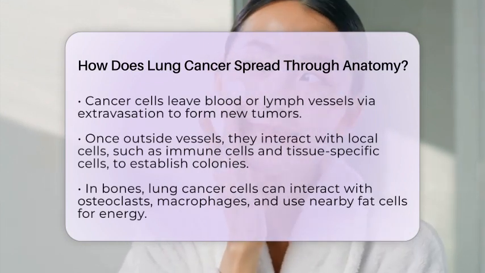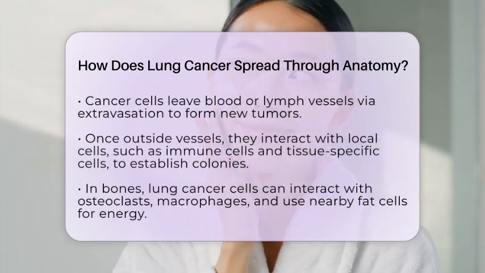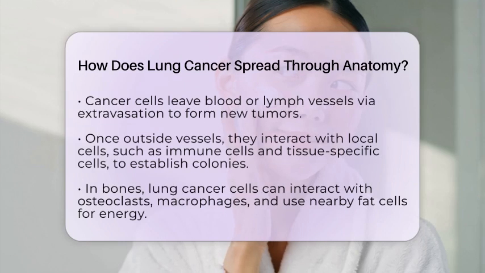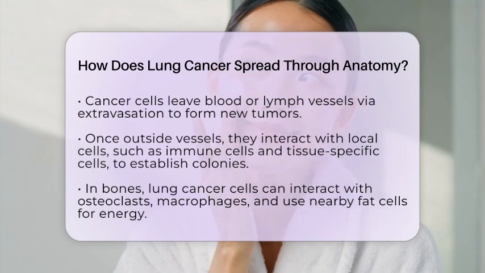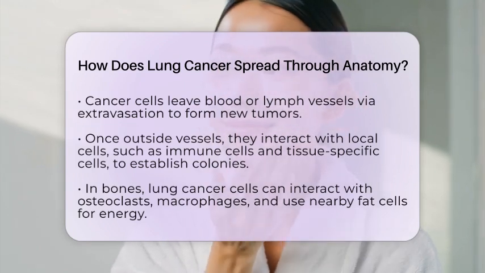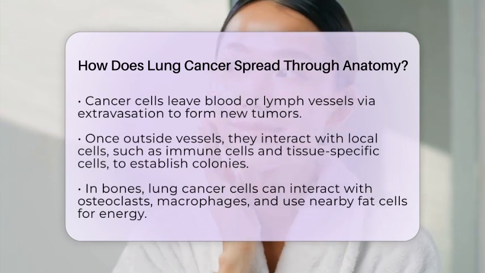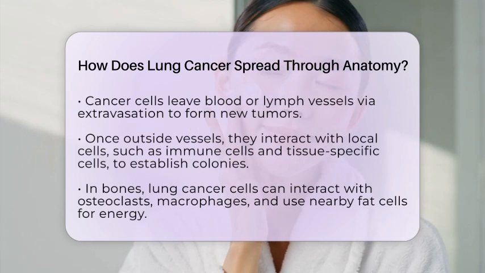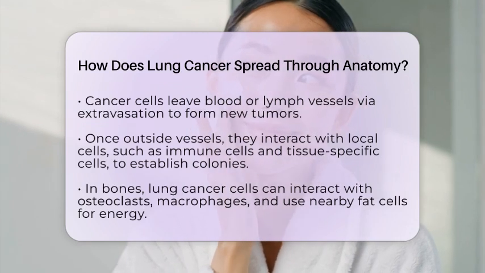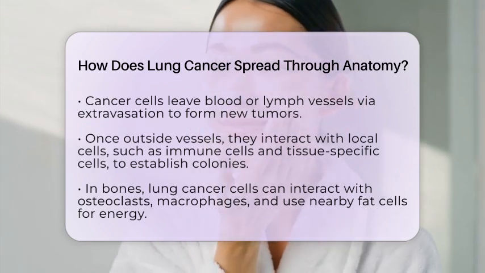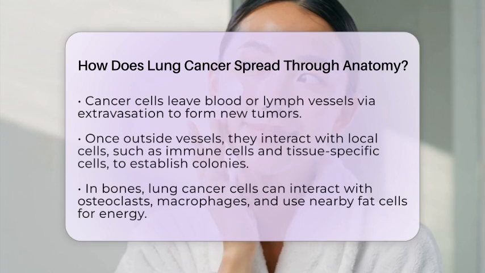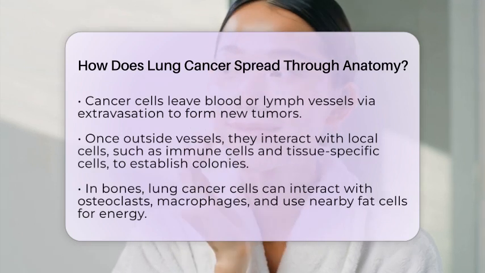They gain proteins such as vimentin and alpha-actin that help them move more freely. This increased mobility makes it easier for cancer cells to invade tissues and spread. Once cancer cells reach a new site, they exit the blood or lymph vessels, a process called extravasation. After leaving the vessels, they interact with the local environment, including immune cells and other supportive cells, to establish new tumor colonies.